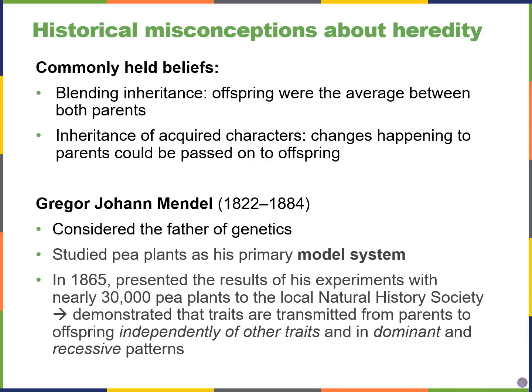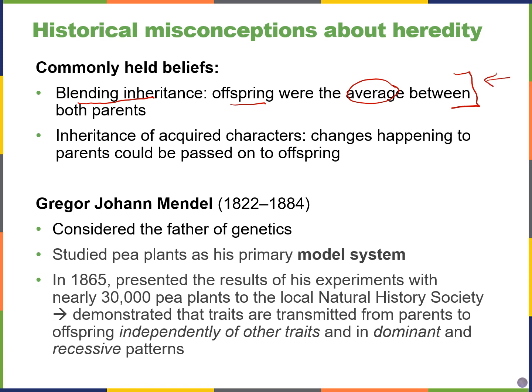Before Gregor Mendel's work became more well known, there were many misconceptions about heredity. One of the most commonly held misconceptions was blending inheritance, meaning that people thought the offspring of individuals were the average between both parents. So people thought that original parental traits were blended in the offspring. And now we know that's not the case because we inherit characteristics as discrete units. And we're going to see that is the main topic of Chapter 12.